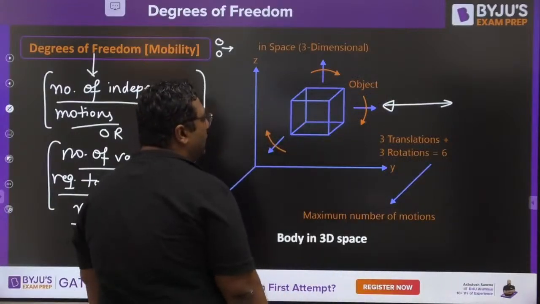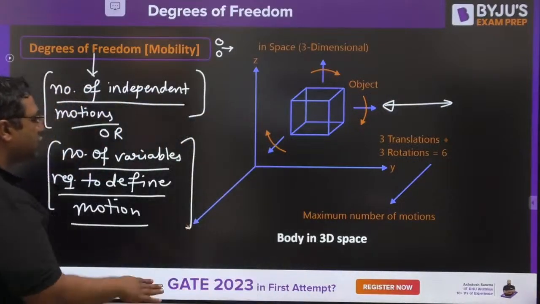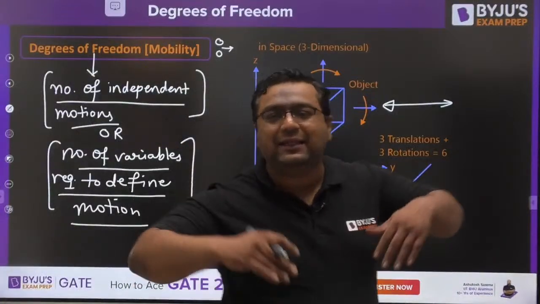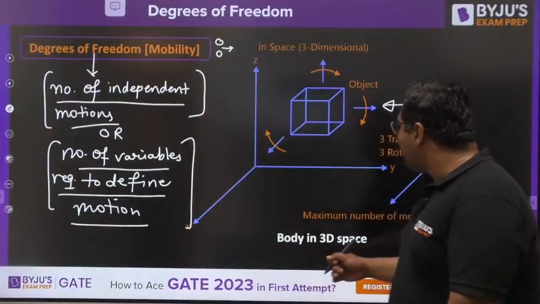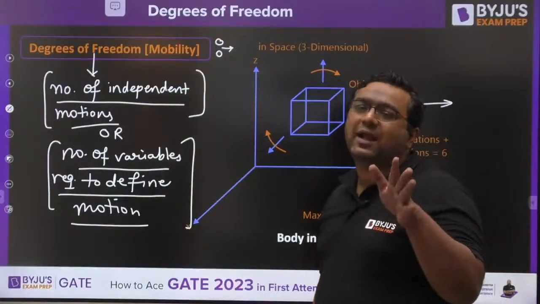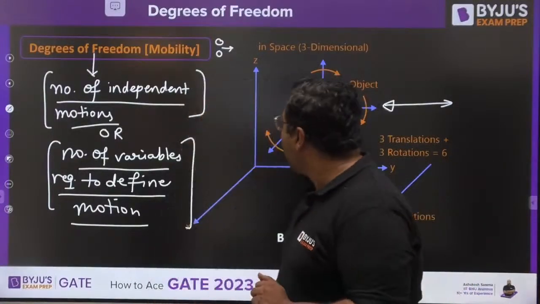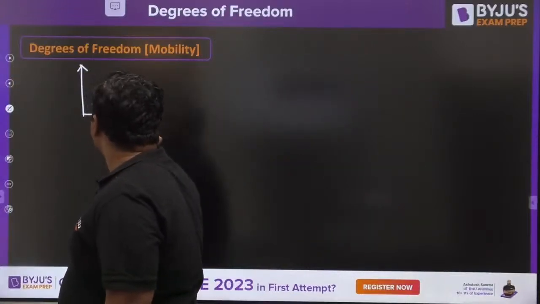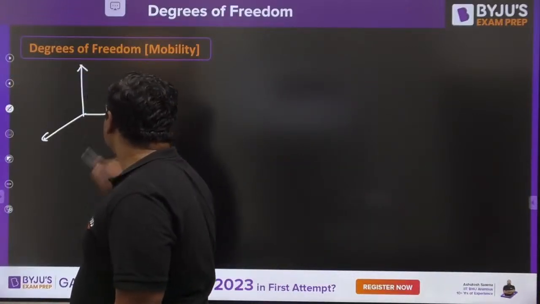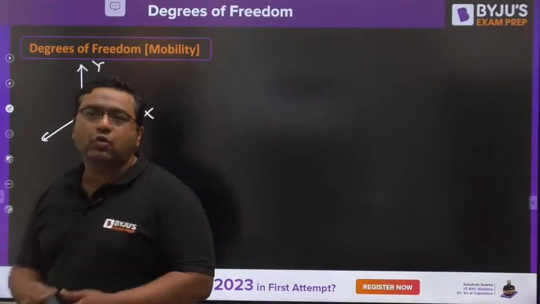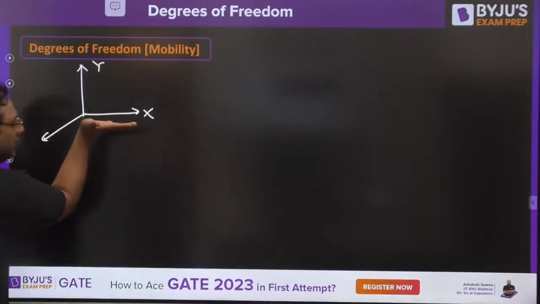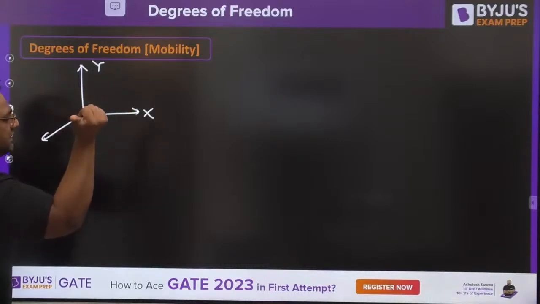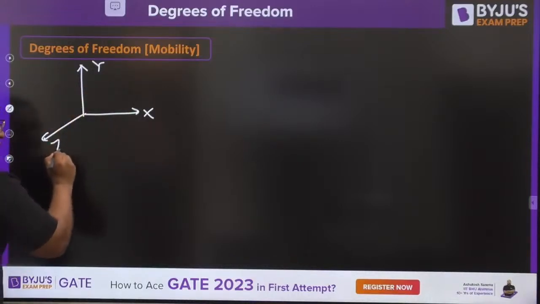When I make this coordinate system, always remember you cannot write anything as x, y, z. Whenever you write a coordinate system, it must follow the right hand thumb rule. If I am writing this as x and this as y, you put your fingers in the x direction, rotate them towards y, and your thumb gives you the z direction. So this is going to be z.